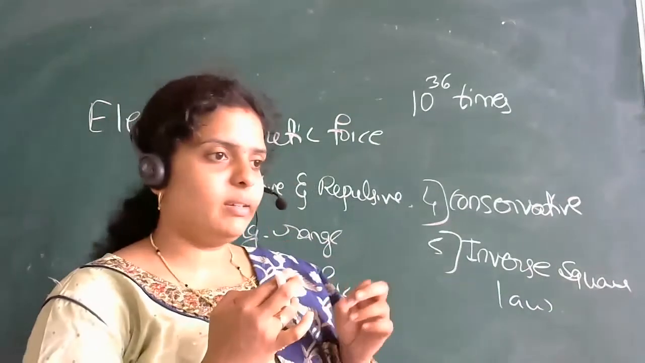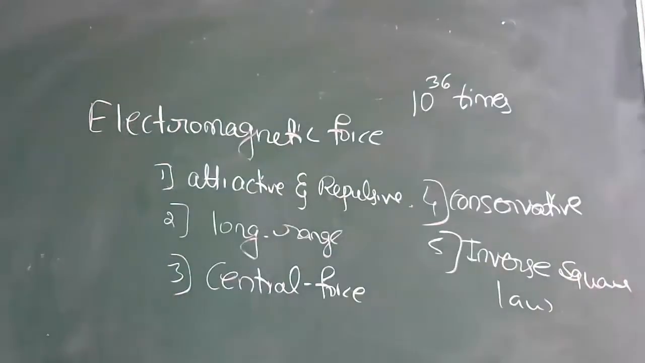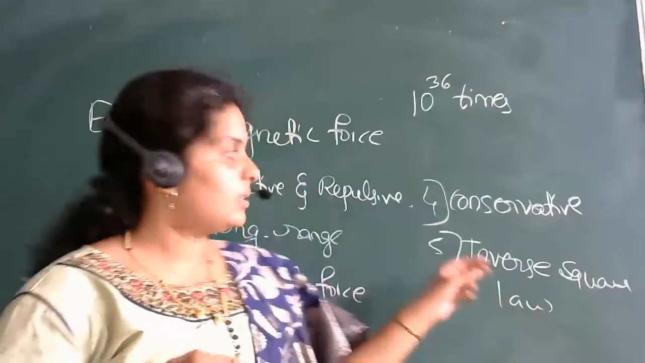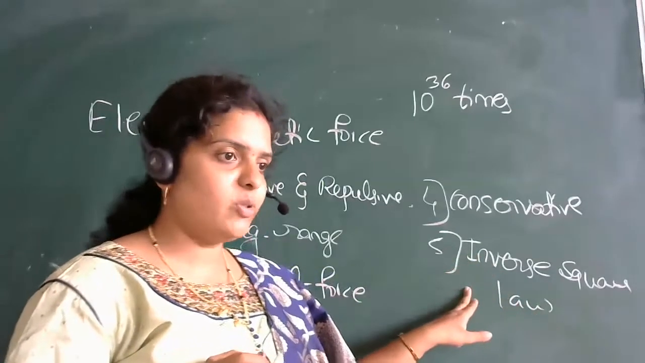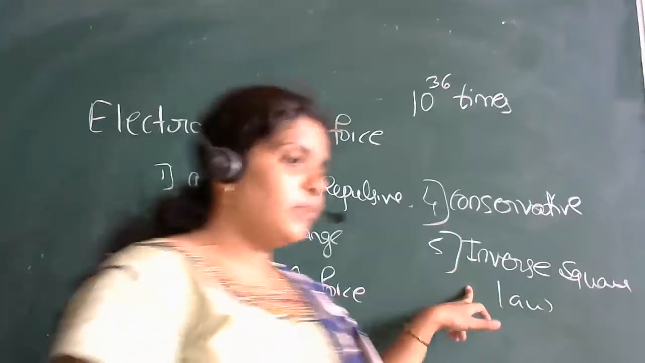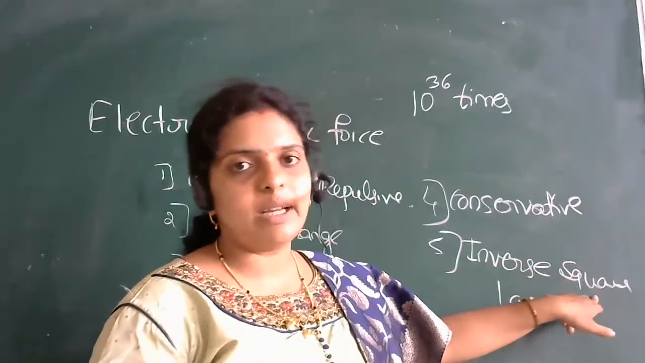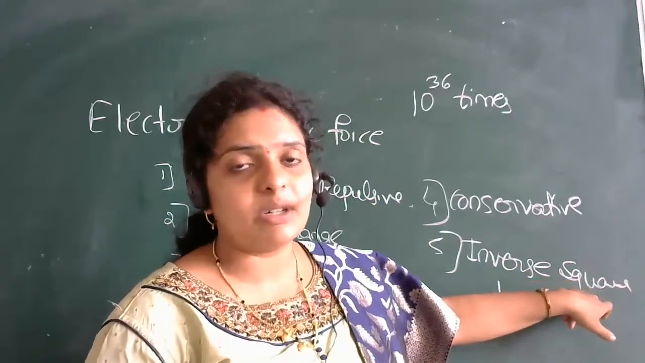Fifth one, once again, what is the meaning? All the properties are clear, no, Suvarna? The fifth property is that it obeys the inverse square law. We have discussed the inverse square law in gravitational force.